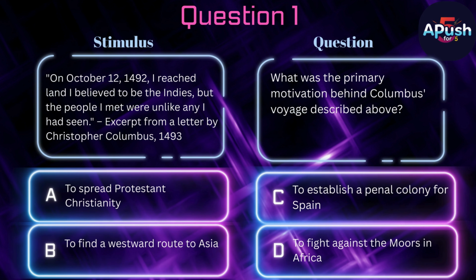A. To spread Protestant Christianity. B. To find a westward route to Asia. C. To establish a penal colony for Spain. D. To fight against the Moors in Africa.